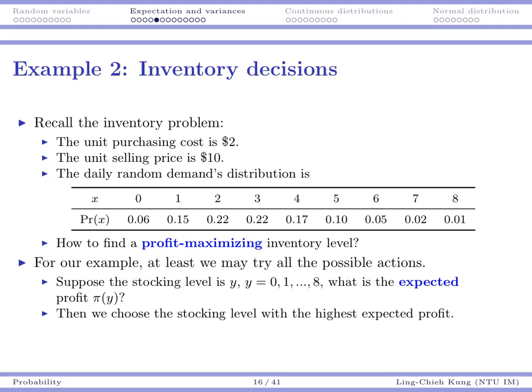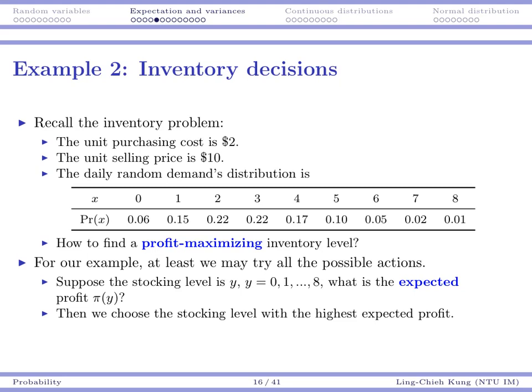Let's see another example, which is inventory decisions. Recall our inventory problem. We know the unit purchasing cost, we know the selling price, and we know the distribution of daily demand. Suppose that now, instead of finding an inventory level to achieve a certain service level, I want to maximize my expected profit. I certainly know that I don't want to order too many, I don't want to order too few, but where is my best inventory level that can maximize my expected profit?